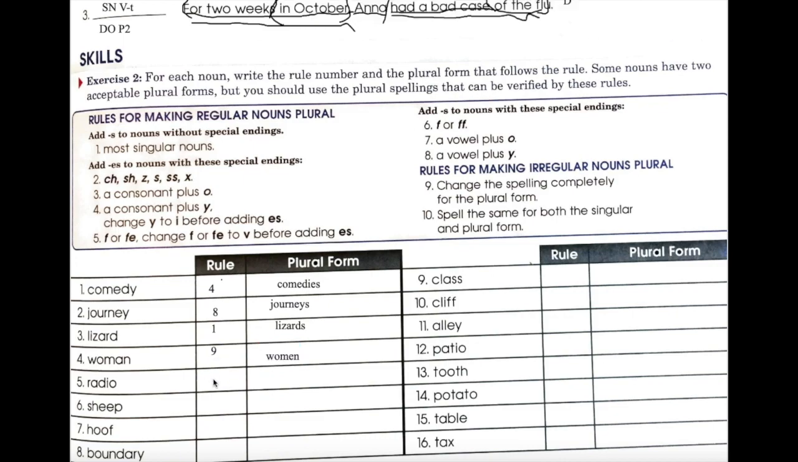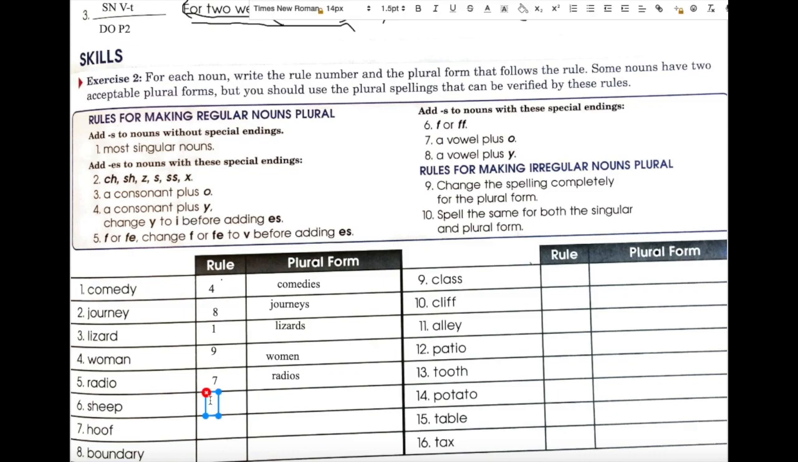Radio ends with an O, it ends with a vowel plus an O. Look for the rule that says a vowel plus O. That is rule number 7. For a vowel plus O, you just add S. Radios.